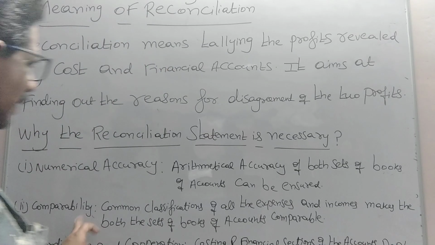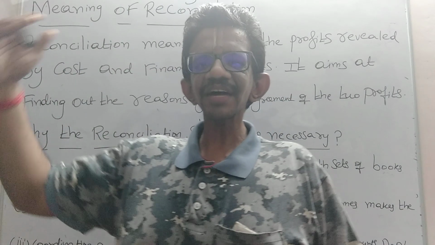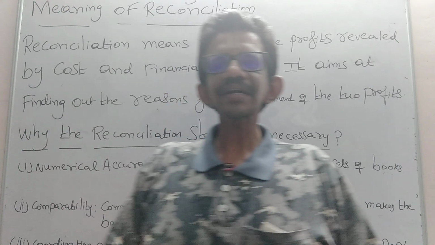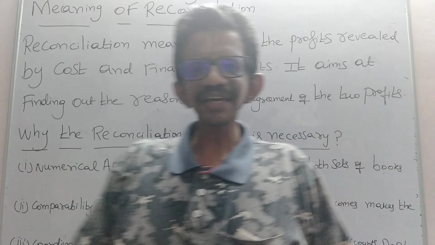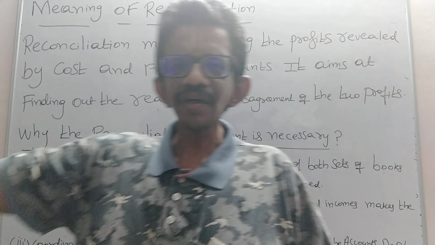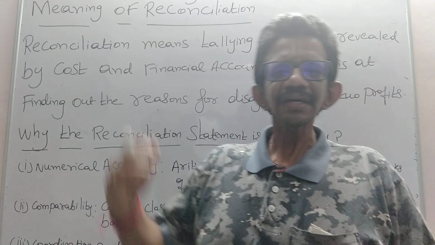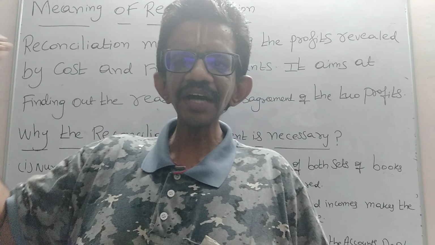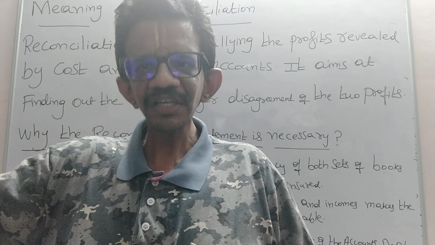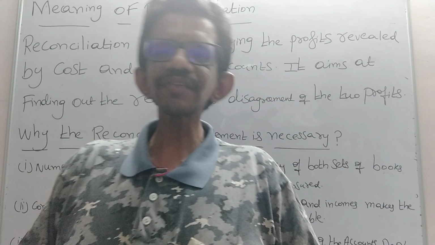Point number 2, comparability. In financial accounting, certain expenses only will be recorded, which we will see in the next video. In cost accounting, certain types of expenses only will be recorded. When we come to income, in financial accounts certain types of incomes only will be recorded, and in cost accounting certain types of income only will be recorded.